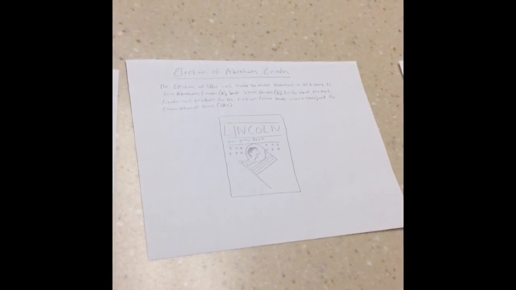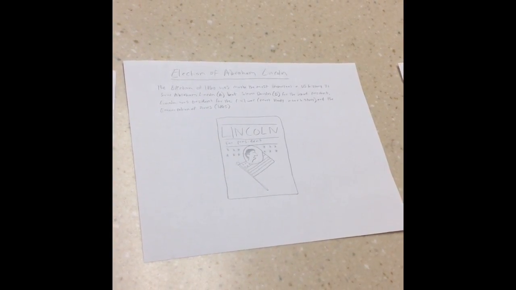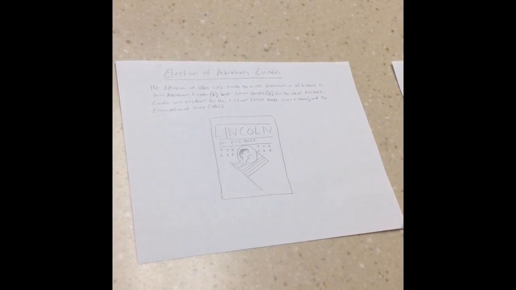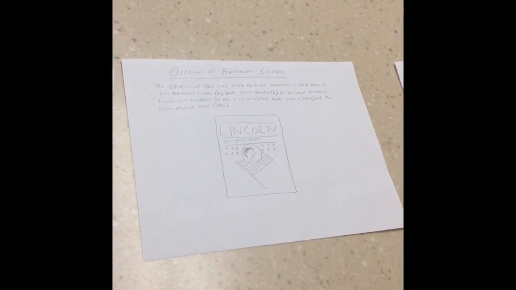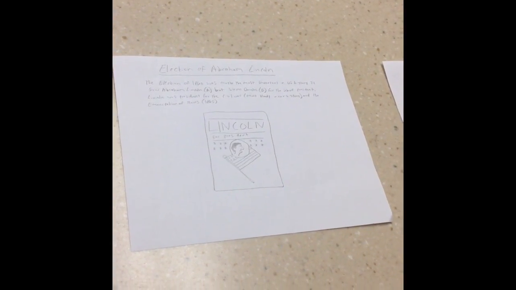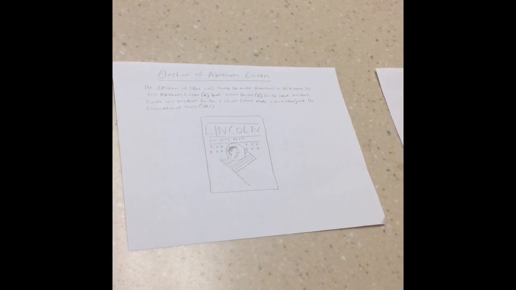The election of Abraham Lincoln. The election of 1860 was maybe the most important in U.S. history. It saw Abraham Lincoln, Republican, beat Stephen Douglas, Democrat, for the job of president. Lincoln was president for all of the Civil War, which was also the most bloody in U.S. history, and the emancipation of slaves in 1865.